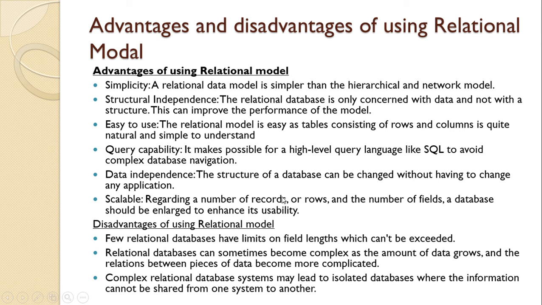Now there are some disadvantages also in the relational model. For example, there are three disadvantages. First one is that a few relational models have limits on the field length which cannot be exceeded. Okay. Next one is the relational database can sometimes become complex as the amount of data grows. Suppose we have a large amount of data, then it is quite complex. Okay. Next is a complex relational database system may lead to isolated databases where the information cannot be shared from one system to another.